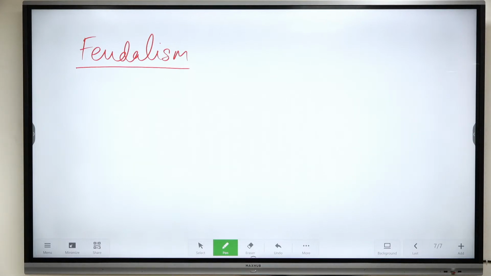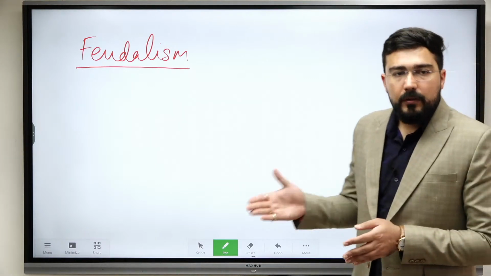Take 5 minutes and try to read this debate. Okay? Because this debate is very important. UPSC normally asks questions on feudalism from the early medieval period.